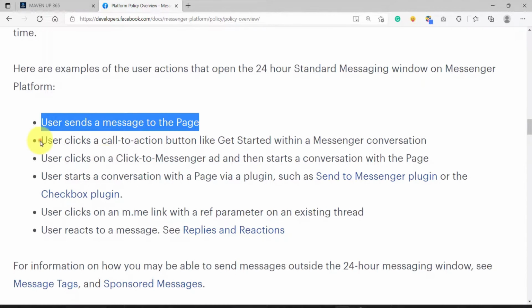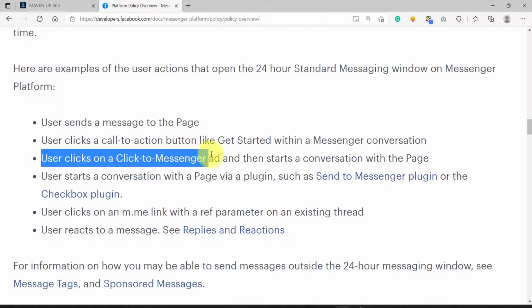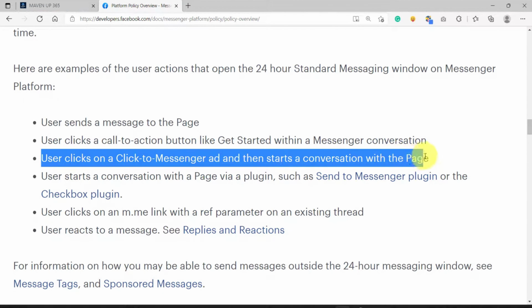Another is when the user clicks a call to action button, like Get Started within a Messenger conversation. We have already discussed buttons, quick replies and the Get Started feature. So when the user clicks any of your buttons, any of your quick replies or your Get Started button, then the standard messaging window gets refreshed as well and you would be able to send promotional content to that subscriber.